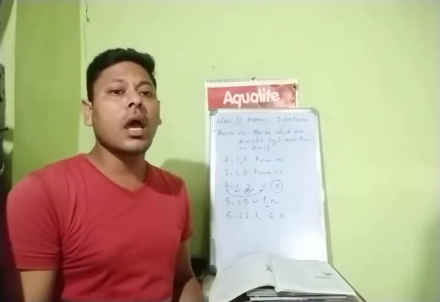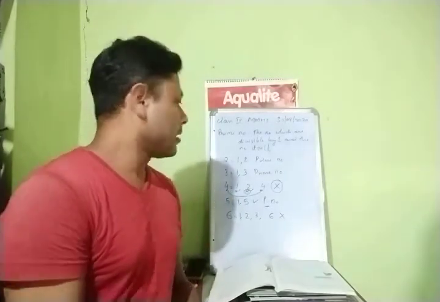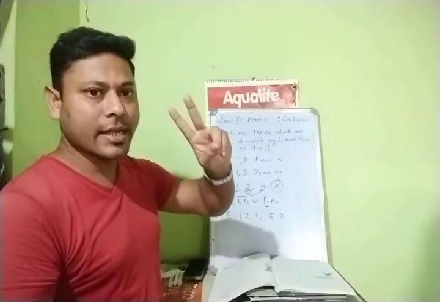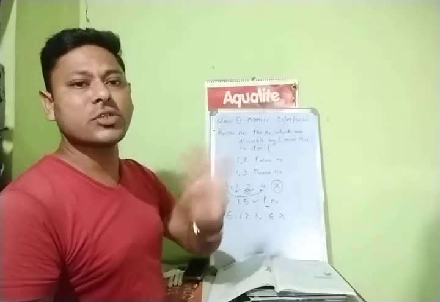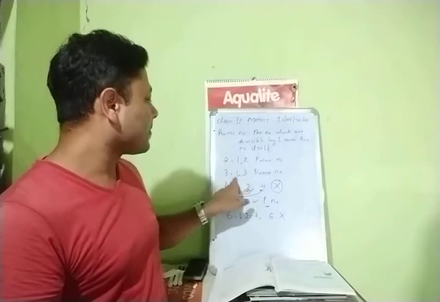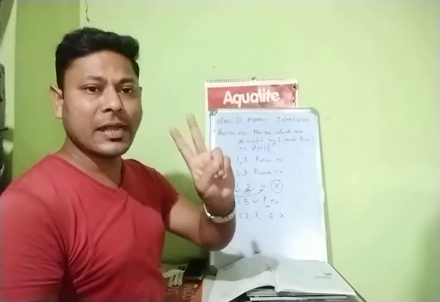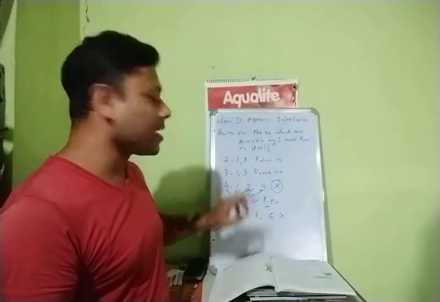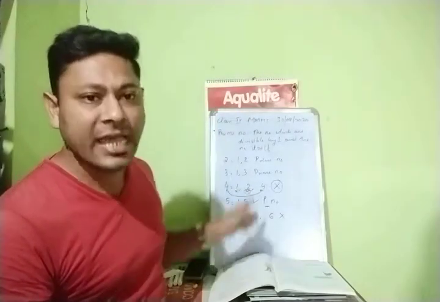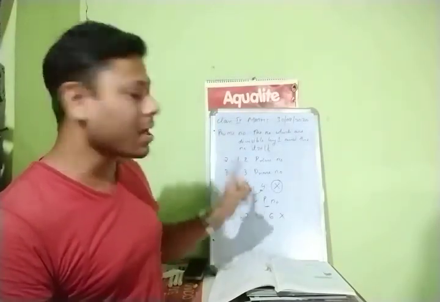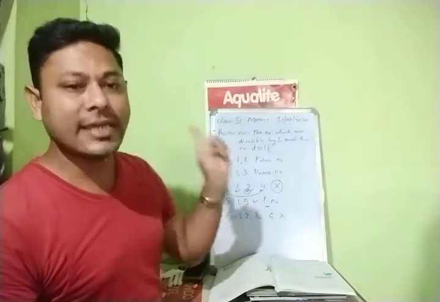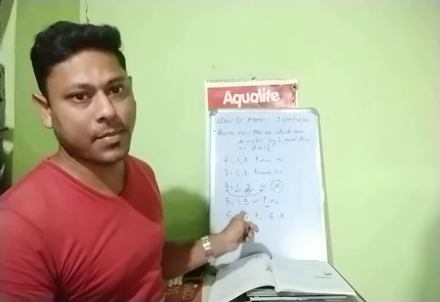Now we will talk about composite number. Like here, how many factors are there? 2 factors, right? So this is not a composite number. Here 3. How many? 2 factors, not a composite number. Here 1, 2, 3. 3 factors are there. Yes, this is a composite number. 6: 1, 2, 3, 4. 4 factors. Yes, this is also a composite number.